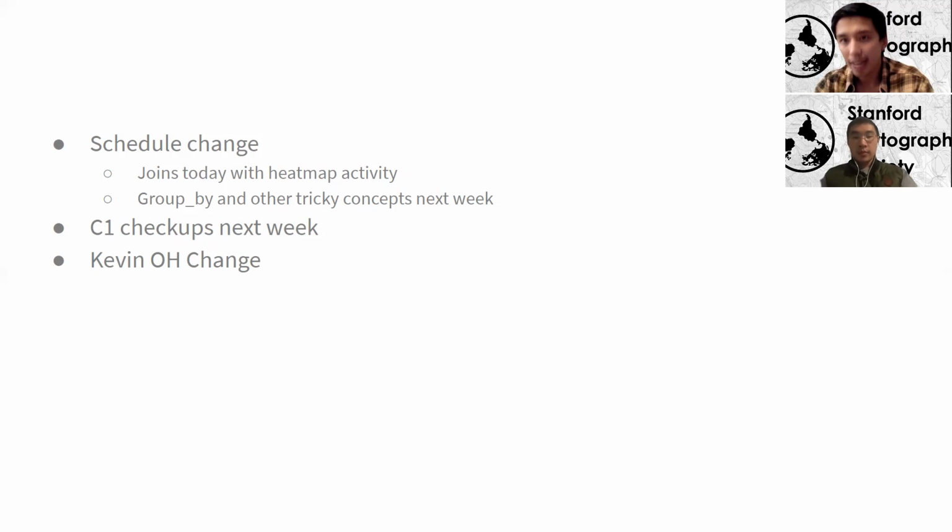Then our goal for next week is to review a lot of the concepts that we've already done. Maybe we're not going to learn anything new, but there's group by summarize, group by mutate, as well as the joins and whatnot. There are a lot of edge cases and conceptual understanding that definitely take more than one week to learn. So next week is going to be more hands-on work, and Kevin and I are going to use that hour to start following up with people on their C1s, just to continue to help them. Because at that point, for all the projects that we've seen so far, you will have covered everything technically that you need for your project.